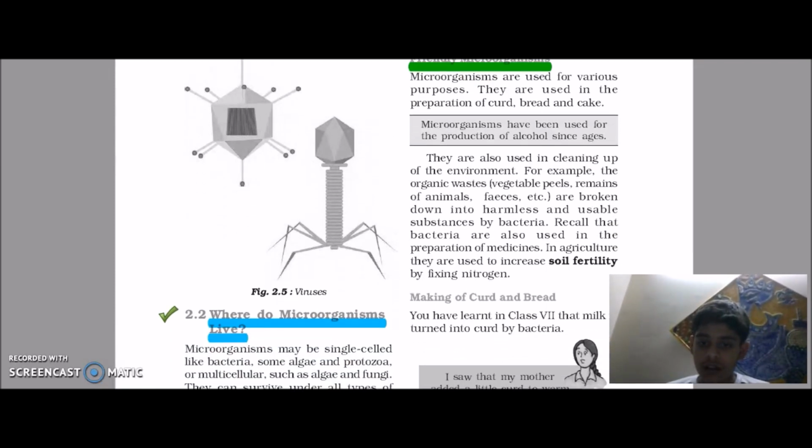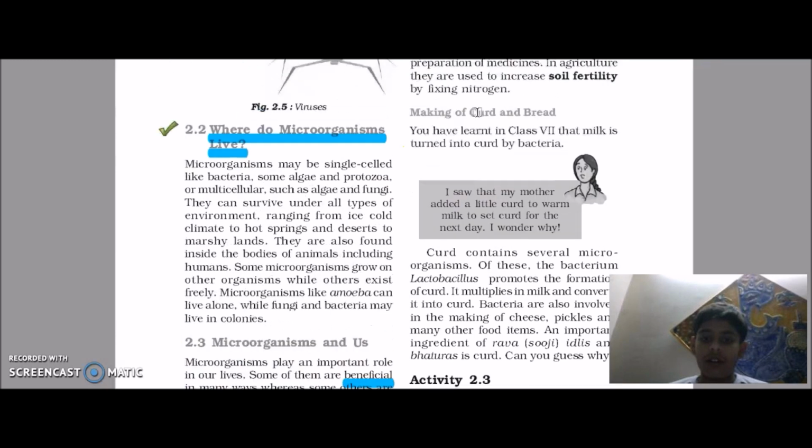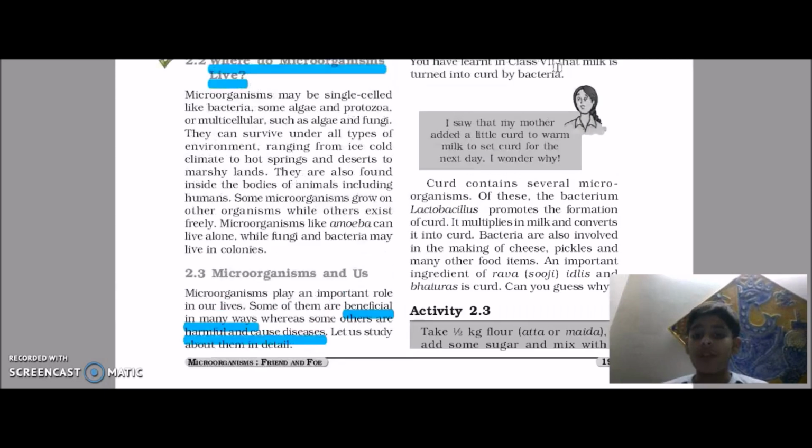Okay, so the first category is microorganisms used in making bread and curd. Simply, you would have seen your mother making curd in your house. It is very interesting.